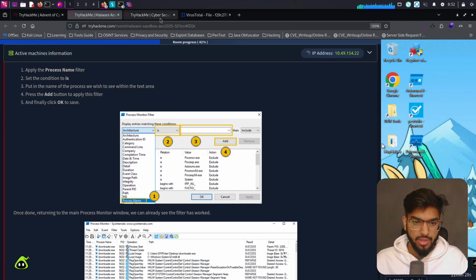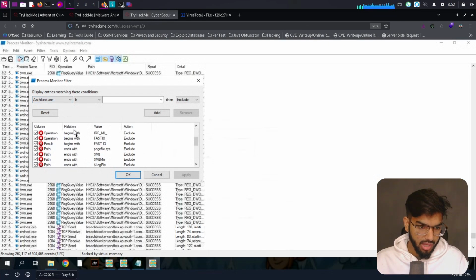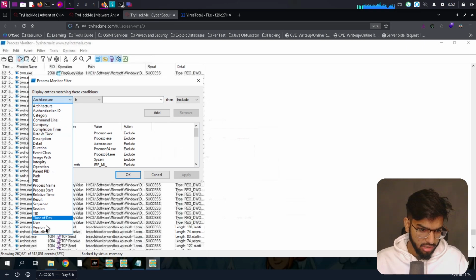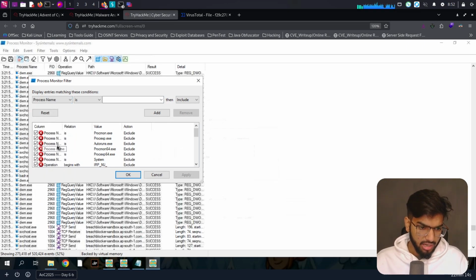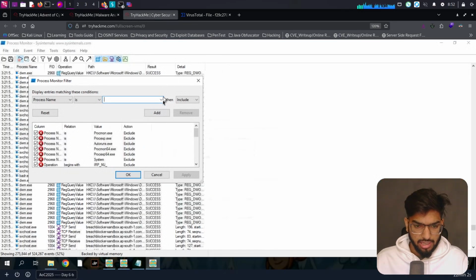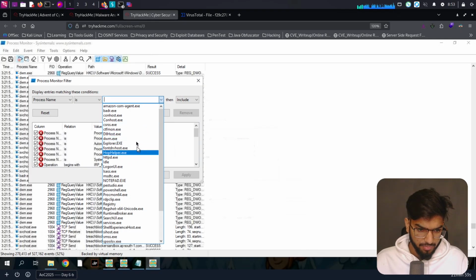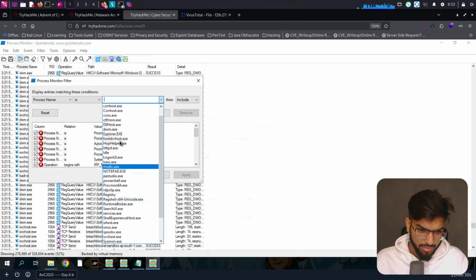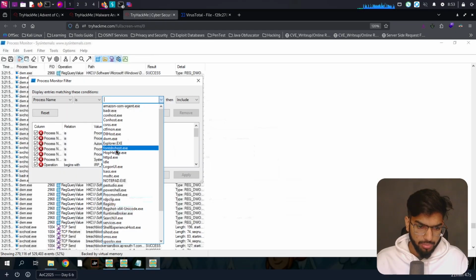Now that's a lot of information, but let's come here and click on the process name, and here we can add the value. The third one is to put the name of the processes we wish to see in the text area. Are there any process lists that we can see? We can see some executables. What we'll do is go to hop helper. Is that present there? Yeah, hop helper.exe.